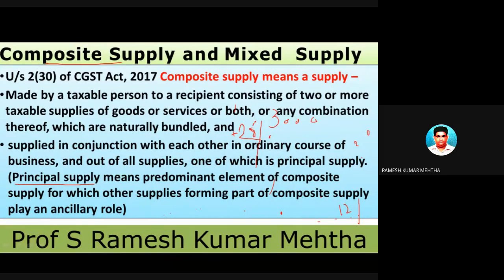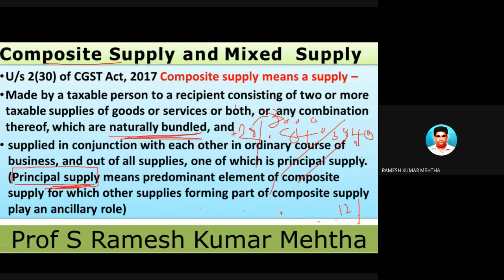So you have to pay 28% on this 3,000 rupees, which is 840. So the total amount you have to pay is 3,840. This is called a composite supply. In composite supply, the GST rate is based upon the GST rate of the principal supply, number one. This word is very, very important.